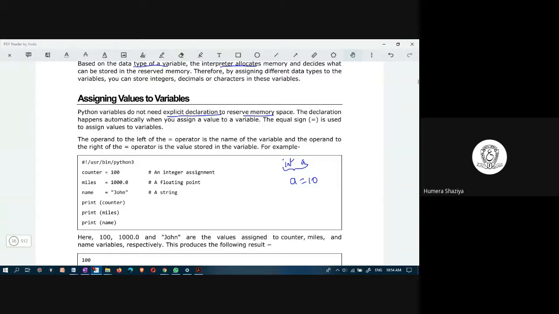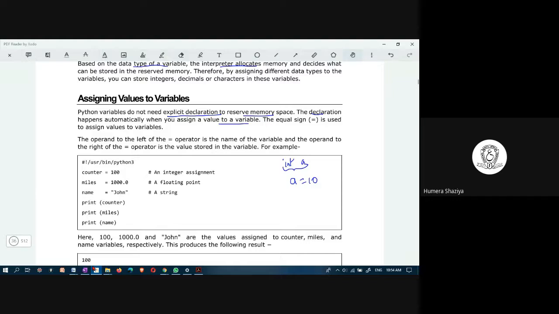Whenever you assign a value to a variable, for instance, counter is a variable, you are assigning 100 to counter. So this is an integer assignment. Miles is a variable, you are assigning 1000.0, which means it is a floating point variable.